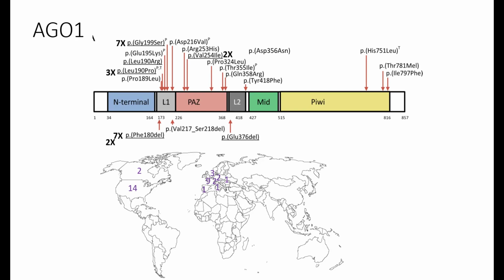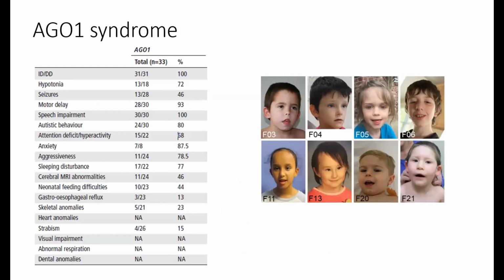Just to show you, because Davor was talking about maybe the different mutations having different effects on the protein, I won't go into the detail, but you can see here in the different colors the different functional domains of the protein. And all the mutations are not located in the same domain. So maybe a mutation located here in the protein could have a different effect from a mutation located here. And it's still something we don't know, and we are still working to understand if it's the case or not.